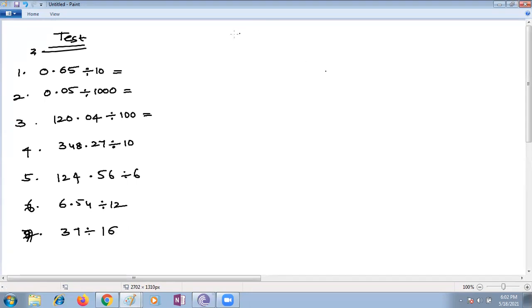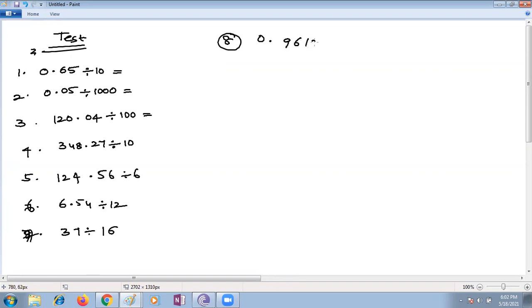Different models, all the models I'm covering and giving children. Please try to do all the bits. Try to do all the bits. Divide 37 by 16 is over. Then divide a fraction with fraction.